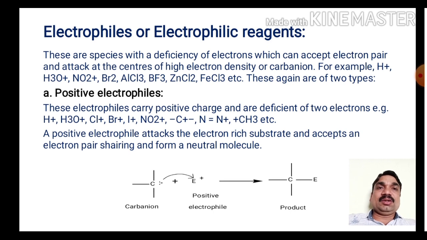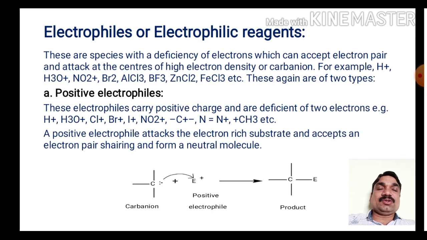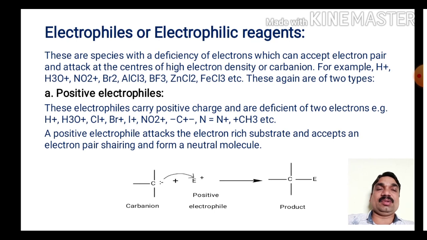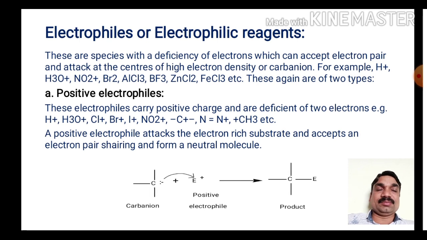So these are the electron loving species. Electron has negative charge, so electrophile has positive charge. Positively charged electrophiles attack the negatively charged substrate molecule to form the neutral product. Examples of electrophiles are H+, H3O+, NO2+, Br+, AlCl3, BF3, ZnCl2 and FeCl3.